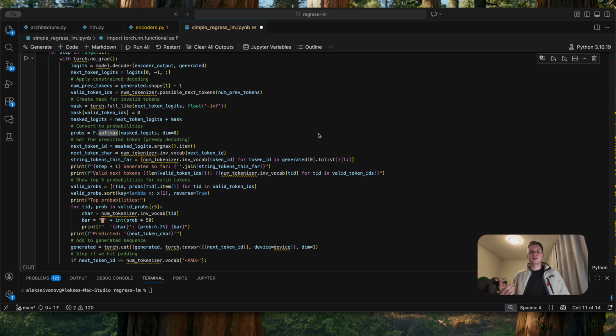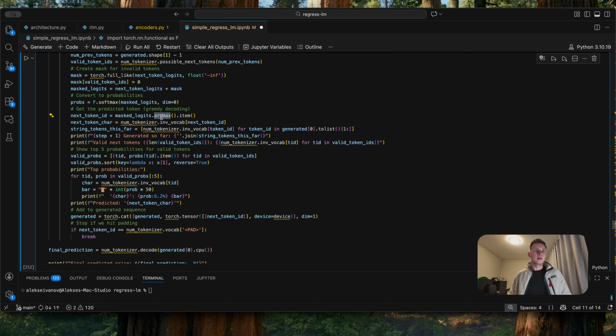A probability of 100% means the model is absolutely certain, and a probability of 20% means it's uncertain and considering other options. Then we get the token with the highest probability by using the argmax. Then we use the token ID to concatenate with our generated sequence so far, and then the loop repeats. The loop repeats until we get the padding token.